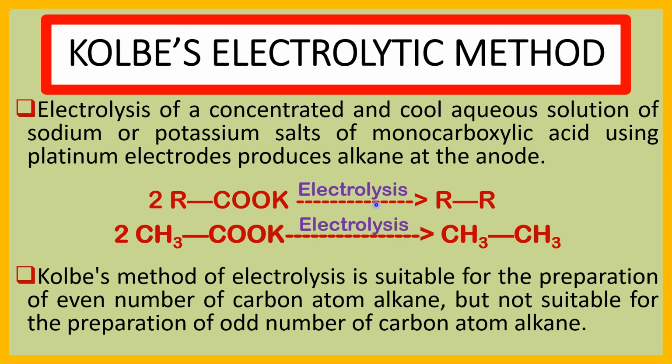By electrolysis it produces alkane, R-R. Here we take ethanoic acid as a monocarboxylic acid. We take 2 molecules of ethanoic acid. After electrolysis it produces ethane at the anode.